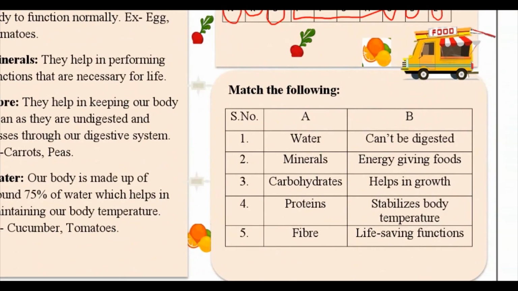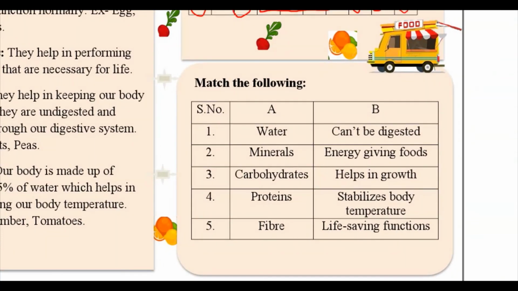Next one is match the following. Let's quickly match it out. The first one is water. The options are: can't be digested, energy giving foods, helps in growth, stabilizes body temperature, or life-saving functions. Water is for stabilizing body temperature.